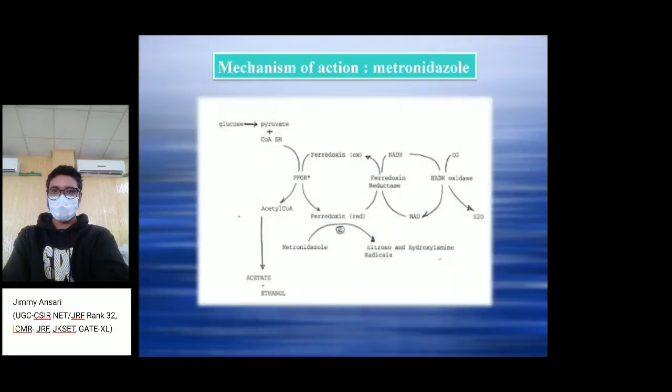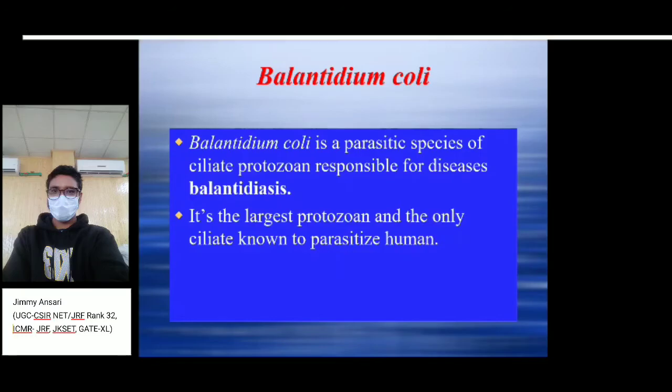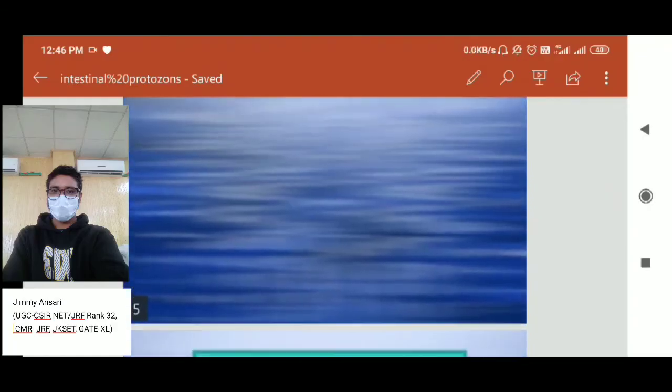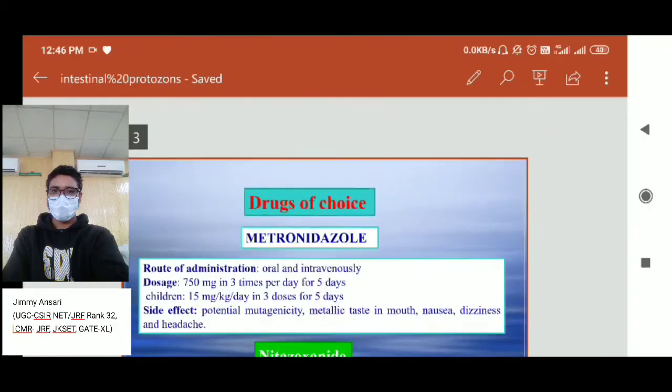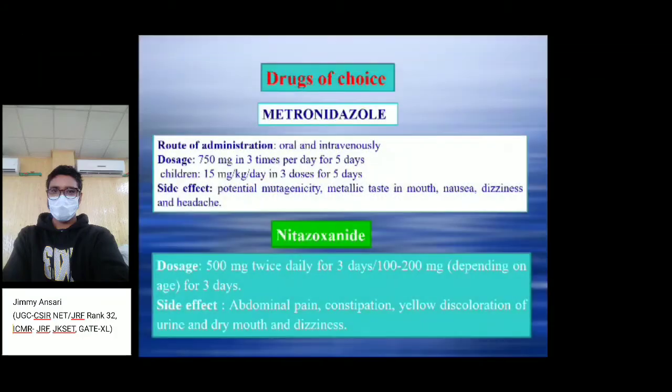So these are some drugs of choice for giardiasis, such as metronidazole. The route of administration is oral and intravenous injection.